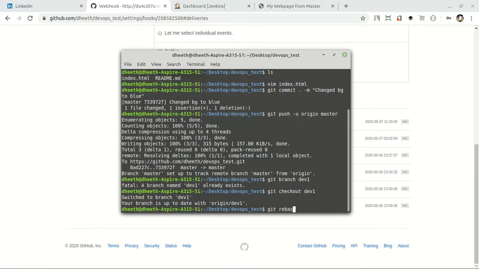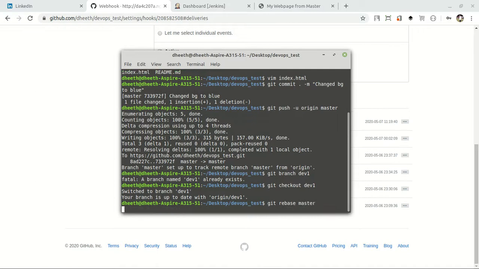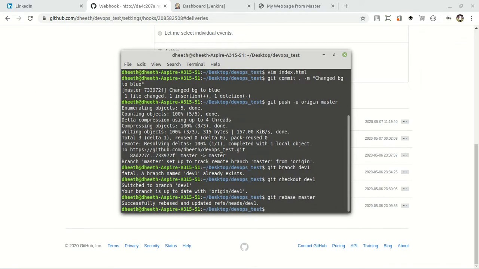First we will rebase master, and now we will make changes in the dev1 branch. I'll show you all the background things too.